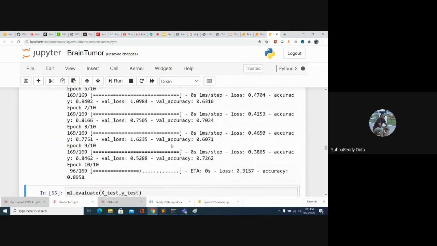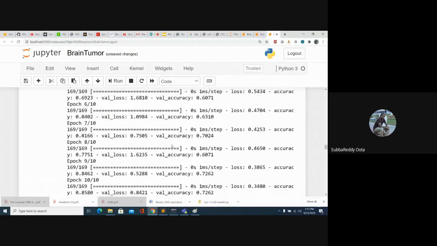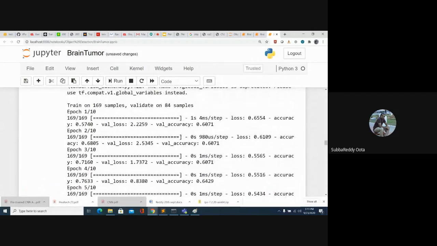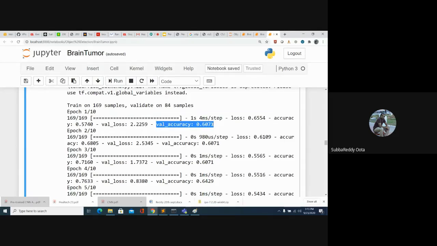Okay, so the training is happening now. If you look at the training, the loss is the training loss, and the first accuracy is the training accuracy, and we also have validation loss and validation accuracy. So how can we see whether the model is overfitting, and when to stop the training process?